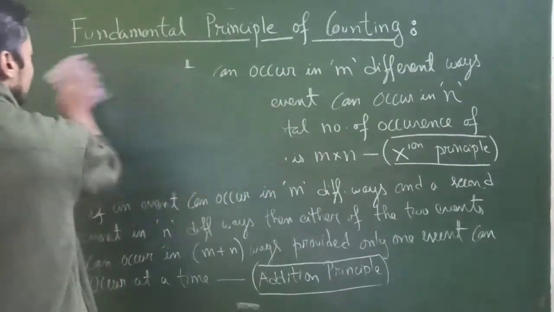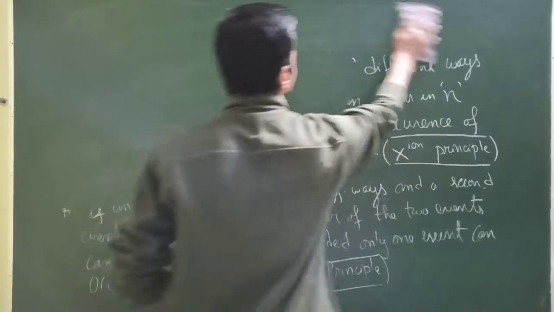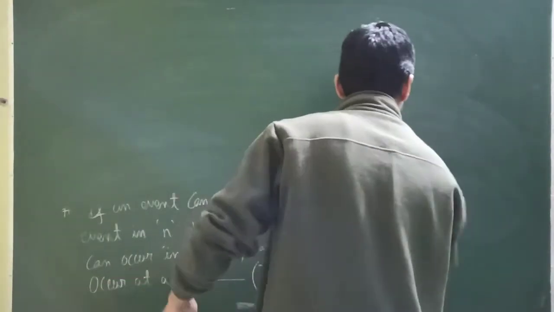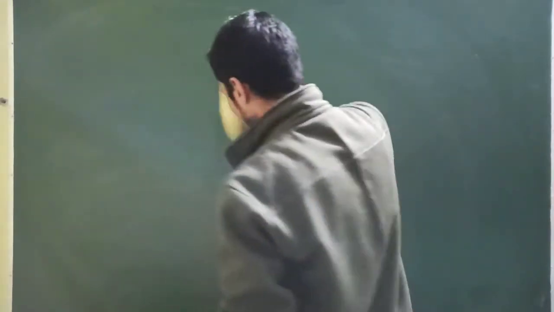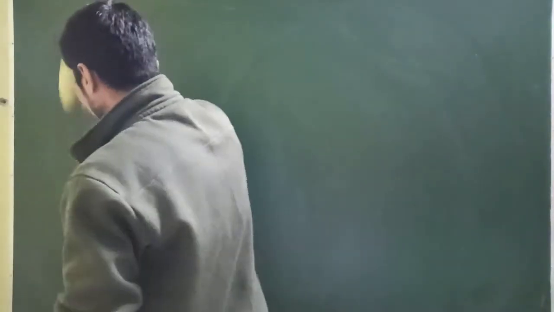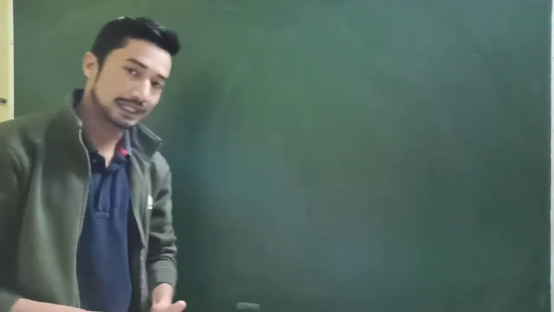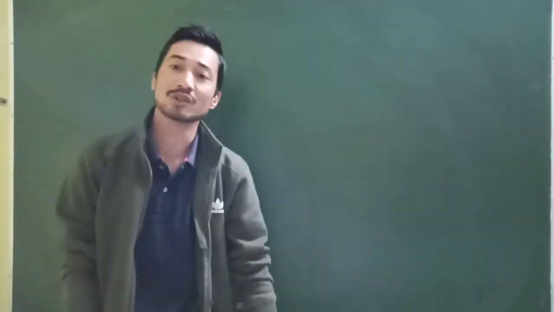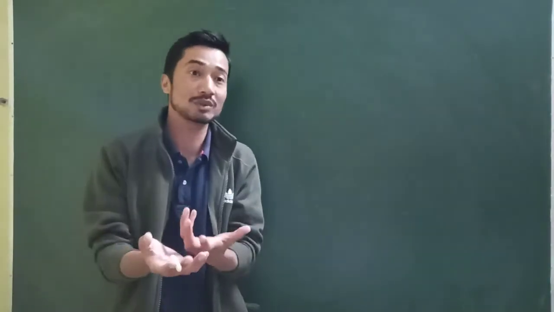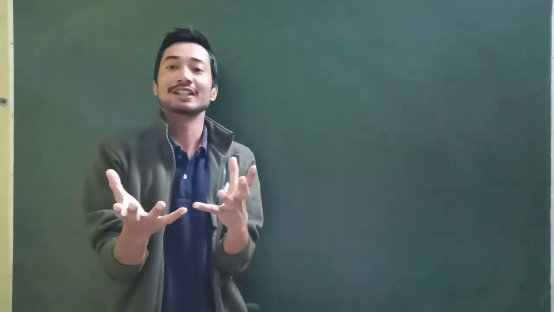I bet you have all understood, definitely, isn't it? No chance, it's not that simple, I guess. But don't worry, I have a very good example which will clear most of the doubts. But as I was telling you, this is not a formula that we have to remember, without which also we can do. But let's just try to understand what these fundamental principles of counting, of multiplication and addition, are actually trying to tell us. Before that, always do remember, these are simple concepts which you should also understand. That's why I was telling you, you have to feel that question.